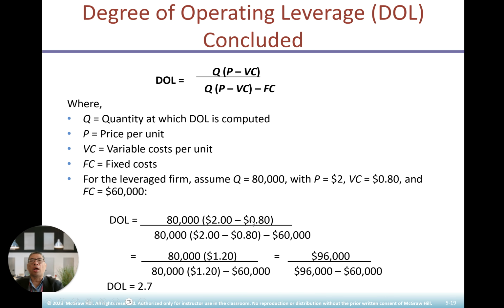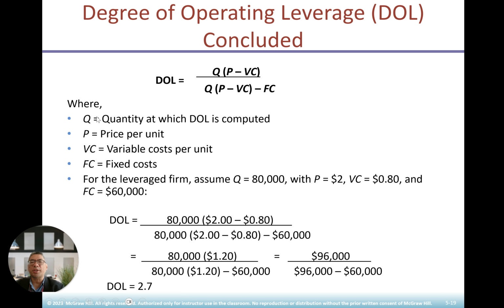The logic will be, calculation with Q: DOL will equal Q times (price minus VC) divided by Q times (price minus VC) minus fixed cost. Where Q is quantity, P is price per unit, VC is variable cost per unit, FC is fixed cost. For the leveraged firm, you just plug in those numbers and you get 2.7 here. Okay, this is how you get this, by plugging in the numbers. Q is quantity, P is price, VC is variable cost, FC is fixed cost.